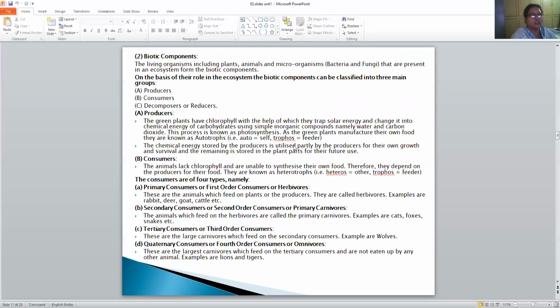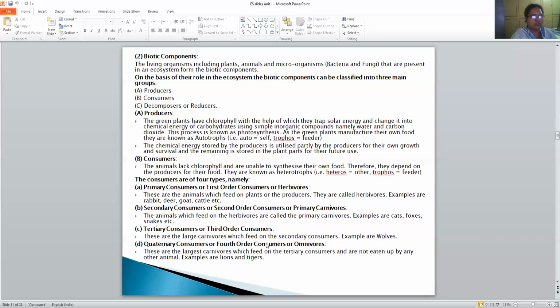Primary consumers or first order consumers are herbivores. These depend upon the plants or producers. Examples are rabbit, deer, goat, cattle, etc. Then secondary consumers or second order consumers are called primary carnivores. They depend upon herbivores. Examples are cats, foxes, snakes, etc.